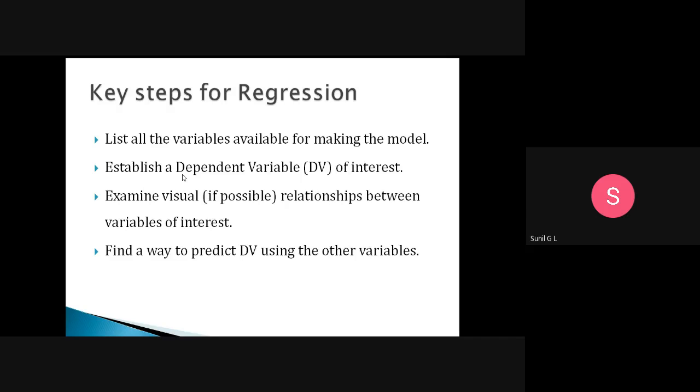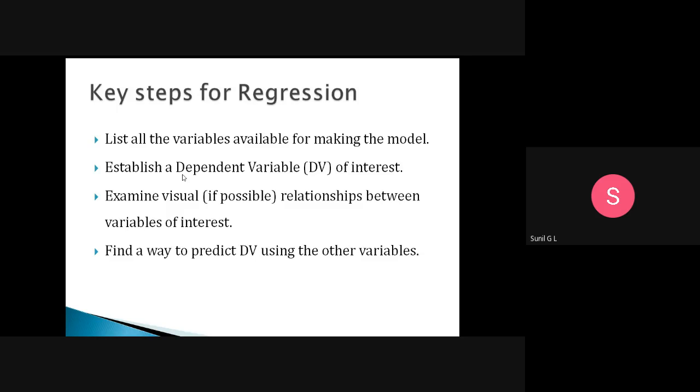The next step is to examine the visual relationship between the variables of interest. What is the relationship between the variables? Suppose your study time increases, obviously your marks will increase. If a parameter increases and your marks decrease, you can leave that variable.